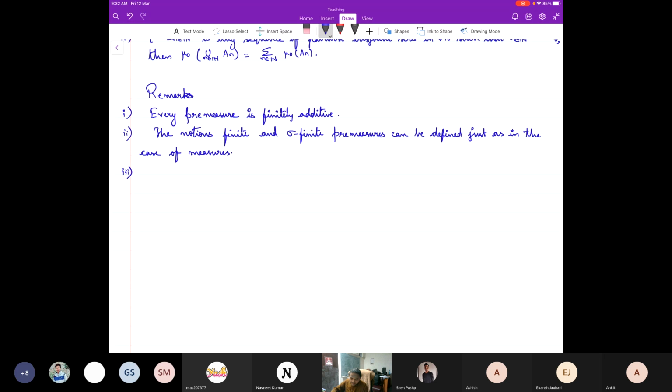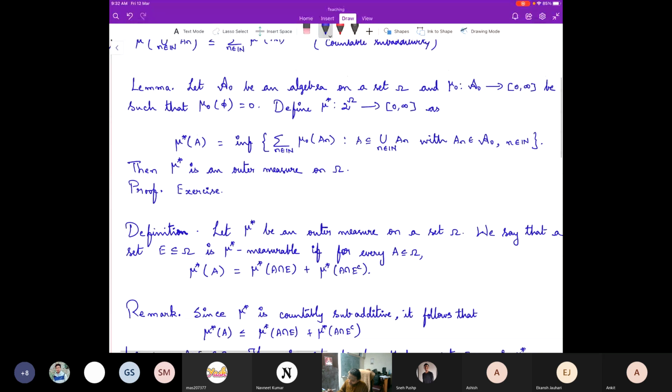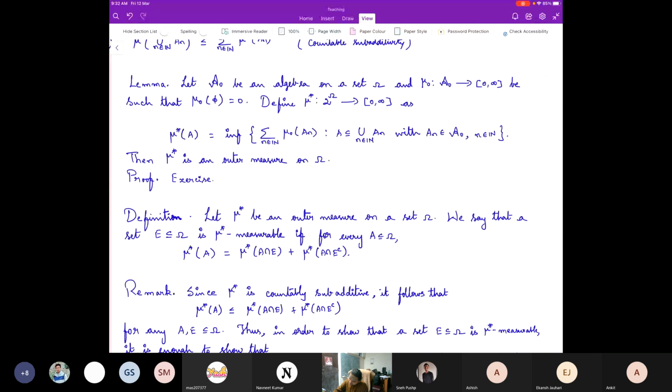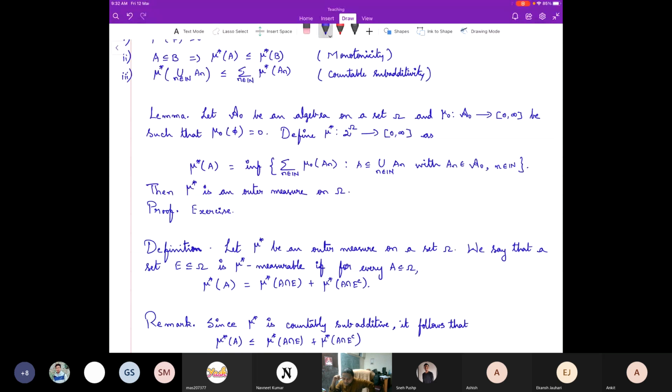Yeah, so if you look at this one, this lemma. So what does it tell us? Yeah, what does this lemma tell us? What does it tell us?